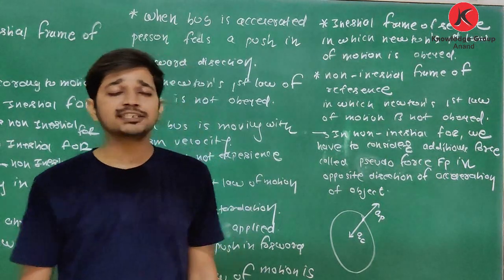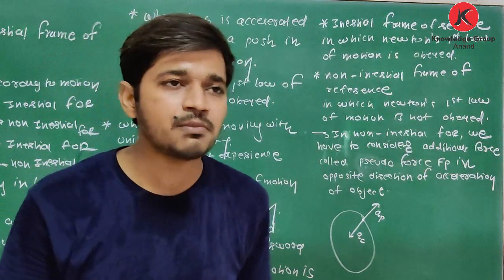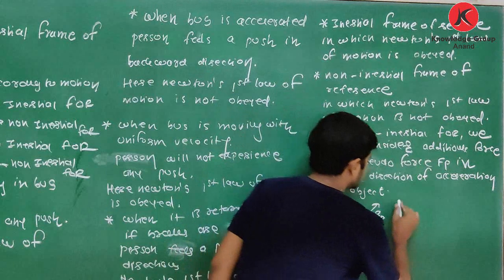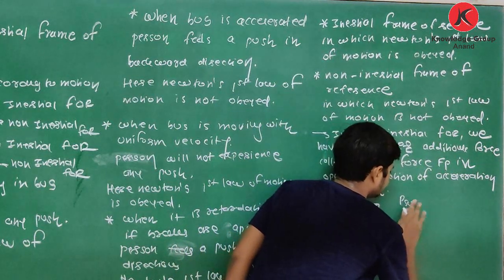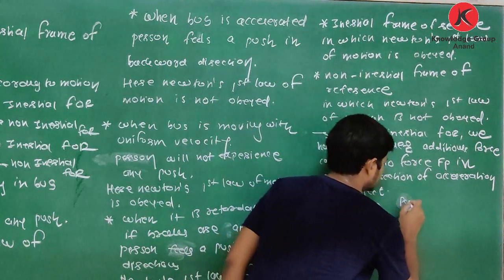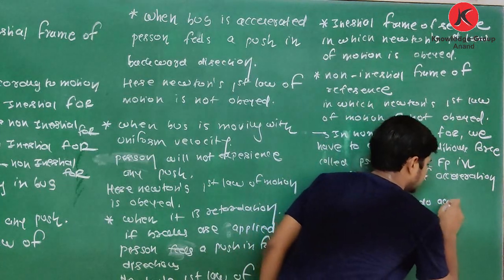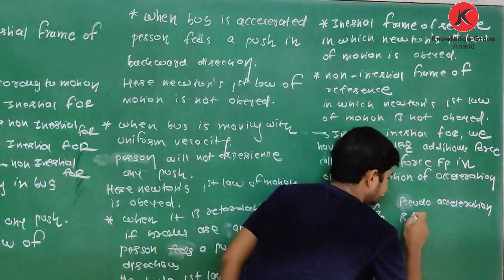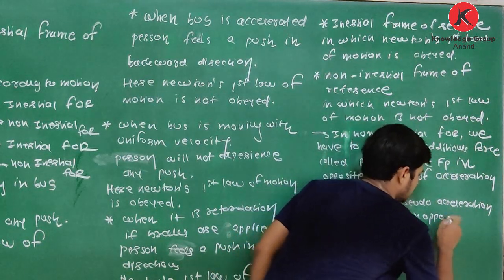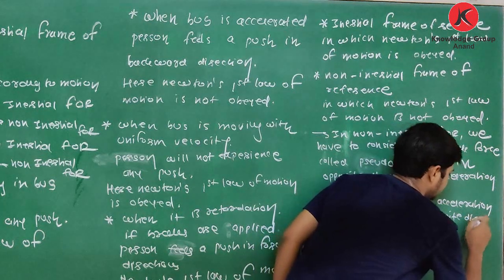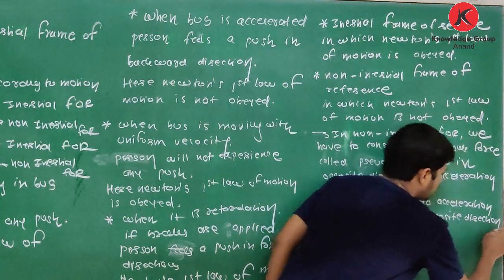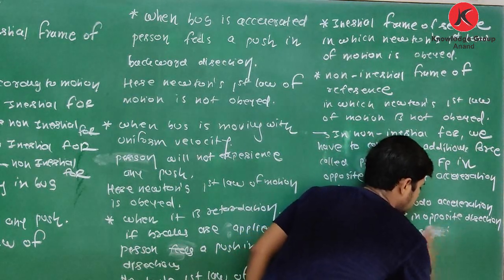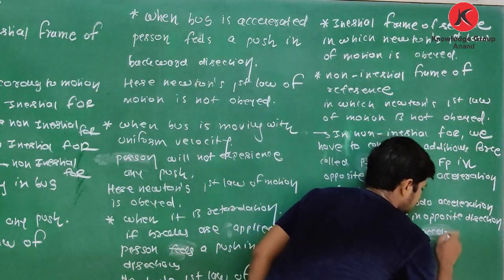Its magnitude is equal to the acceleration of the body, but in opposite direction. Pseudo acceleration is in opposite direction of acceleration of object.